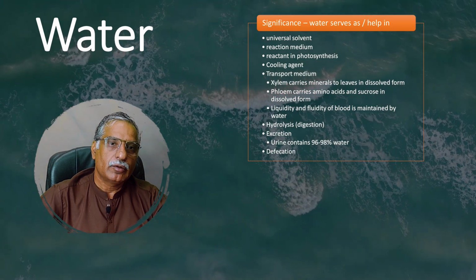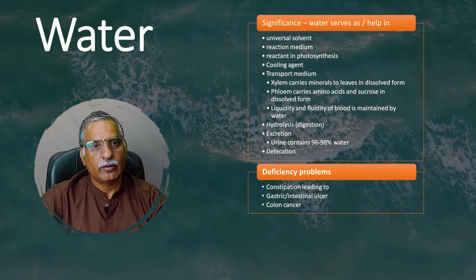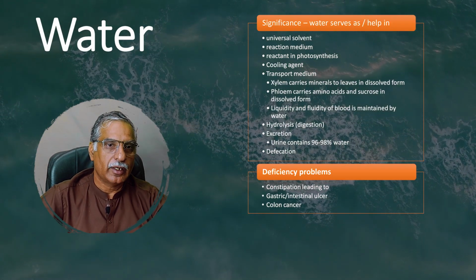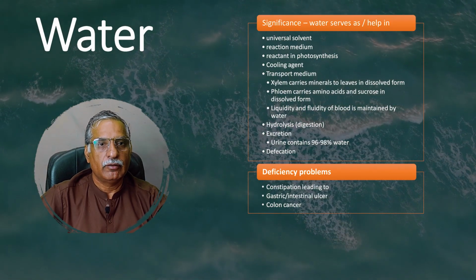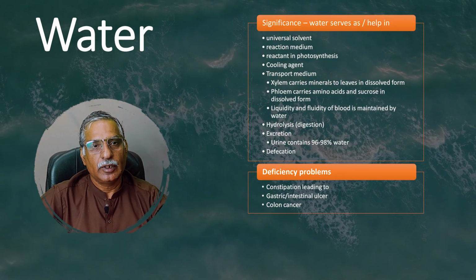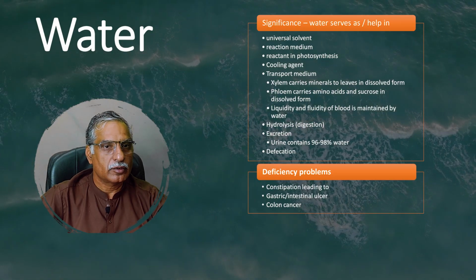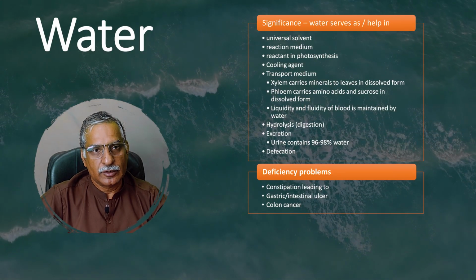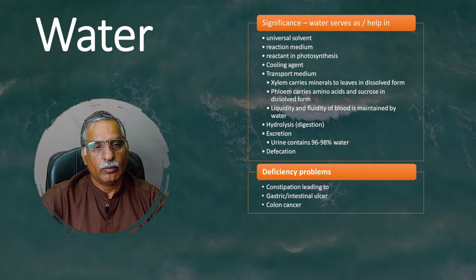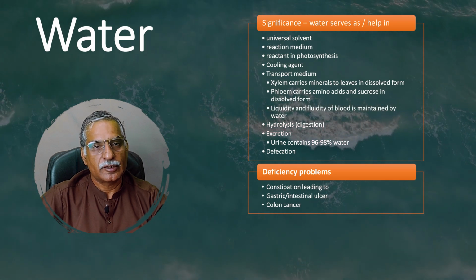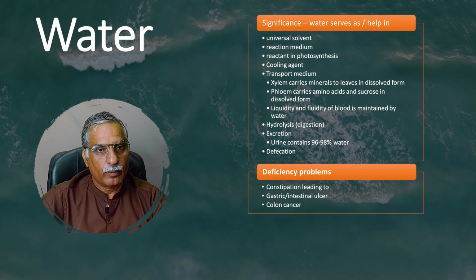So if there is not enough water in our body, what problems can we face? Dehydration, and dehydration will make us sluggish, will make us do little work, and will not let us work or live effectively. At the same time, less water means we may suffer from constipation, and prolonged constipation can lead to intestinal ulcers. At the same time, toxicity would prevail within the body, because less water means less urination, so toxic substances like urea would be staying more of the time within the body. So problems would be raised for the body as well.